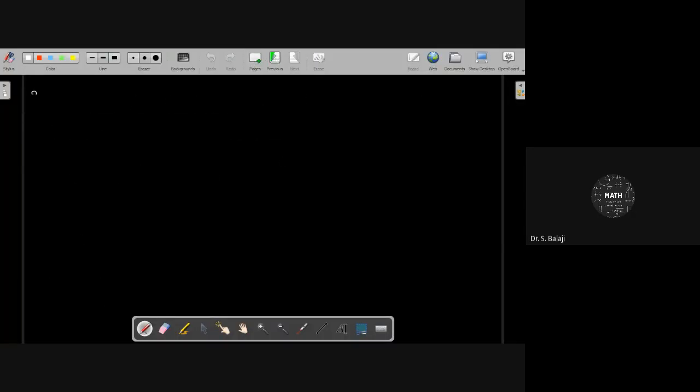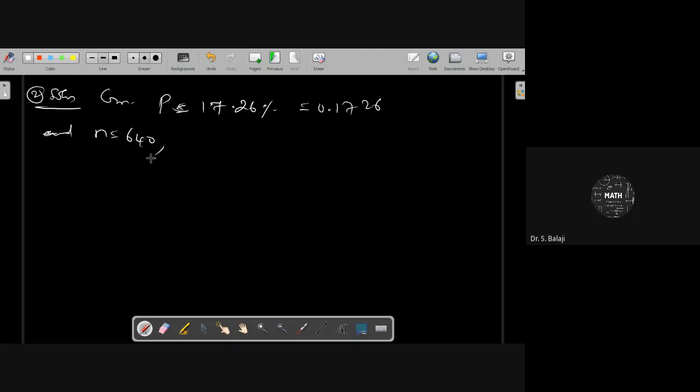Solution of the second problem. Given capital P is equal to 17.26%, the fatality rate of typhoid patients, therefore it is 0.1726. One more thing is given: n is equal to 640, and 63 patients died.